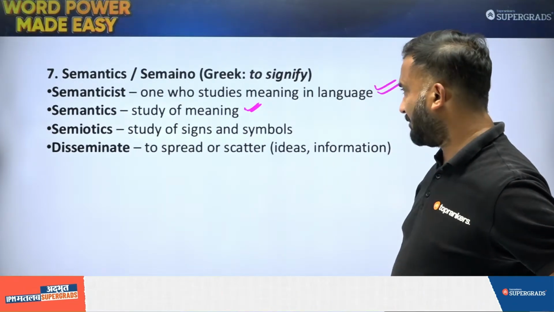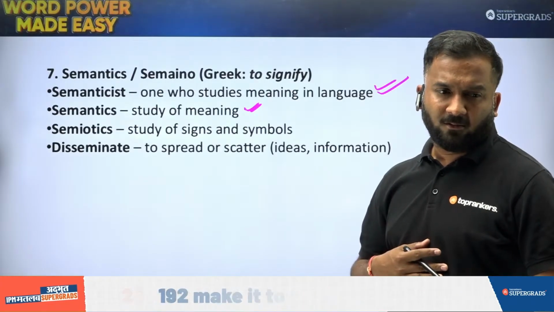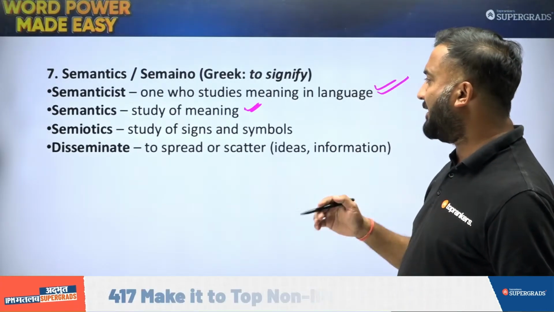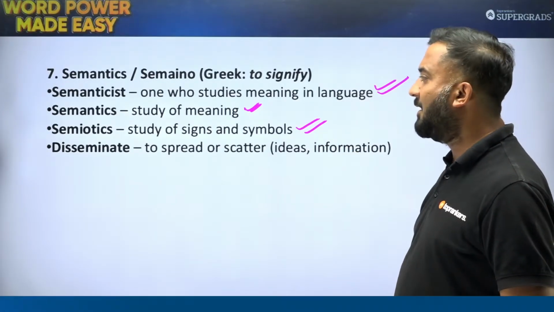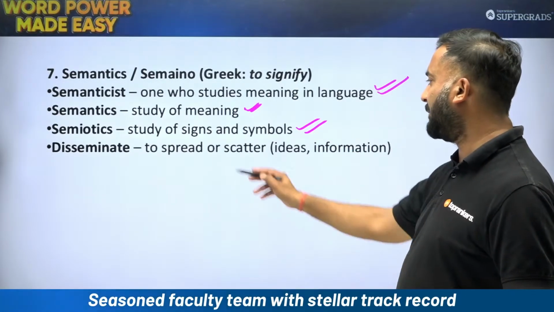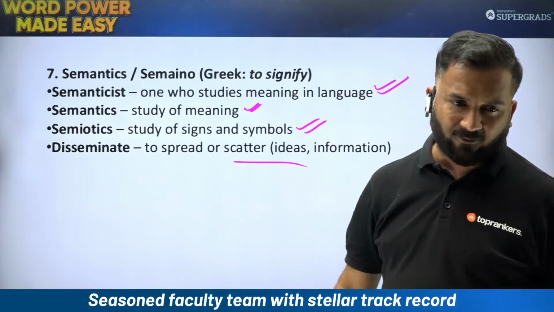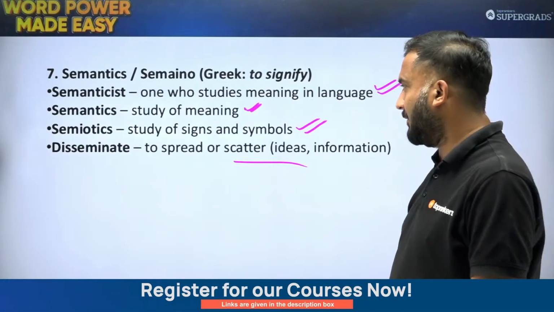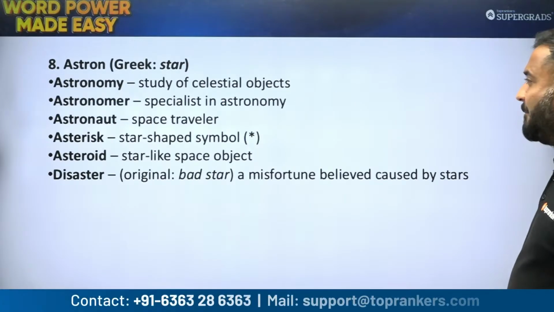Signify, to signify something, to understand something. That is what signify is. Semiotics is study of signs and symbols. And decimate, spread, scatter, signify करना, अलग अलग करना information को. That is what this root word decimate mean here. So these are some of the words based on semantics.